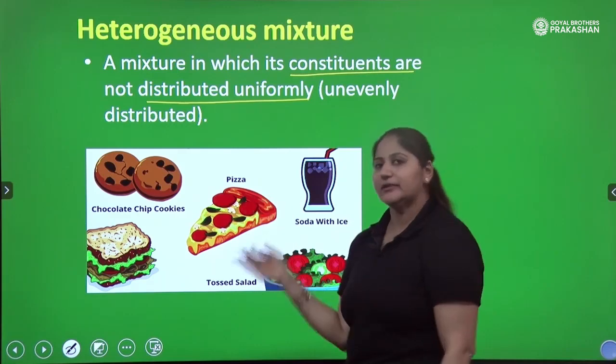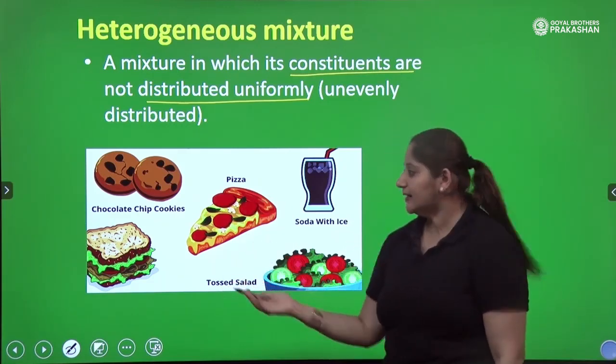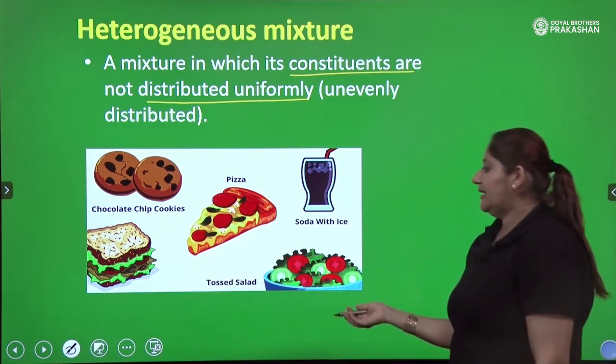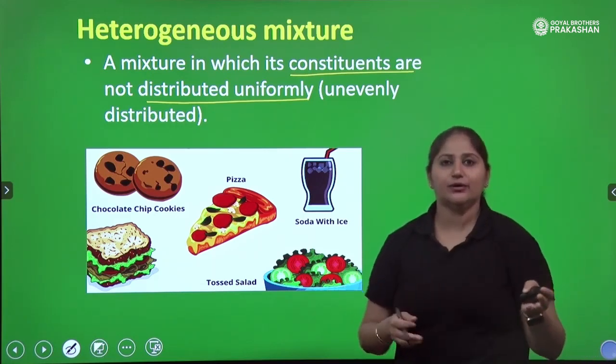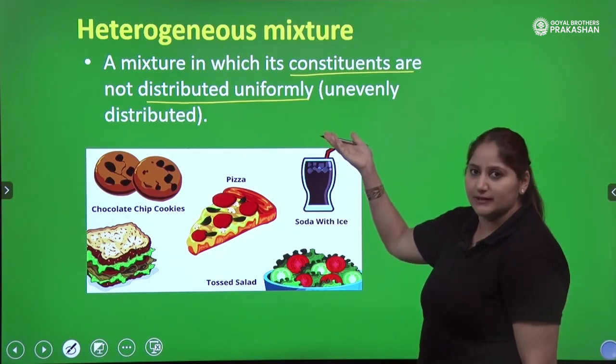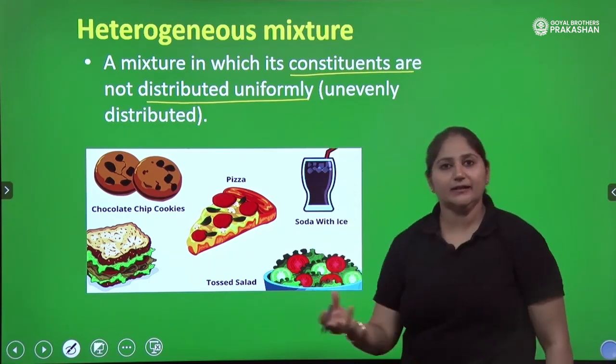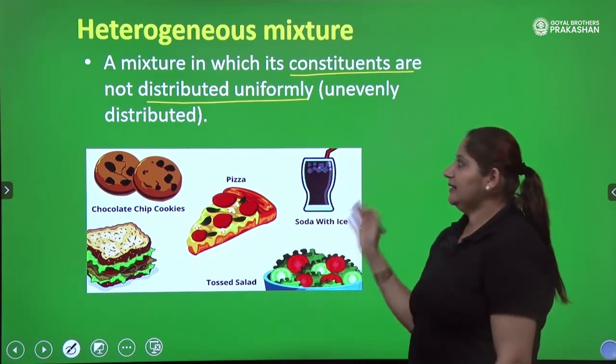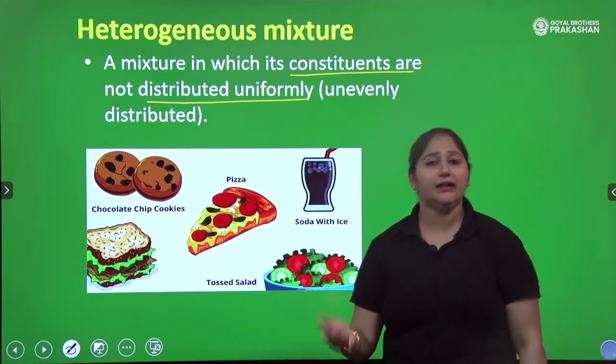In pizza also, there is uneven distribution of toppings. In sandwich, in salad, the particles are unevenly distributed. And in soda with ice also, see, the ice is floating upwards, right? And the carbon dioxide is coming outwards also. So that's why they all are heterogeneous mixtures in our daily life.